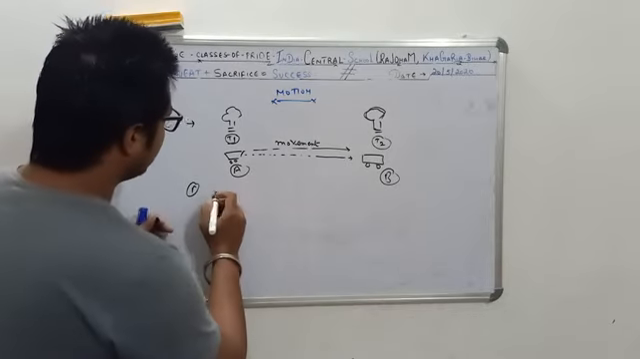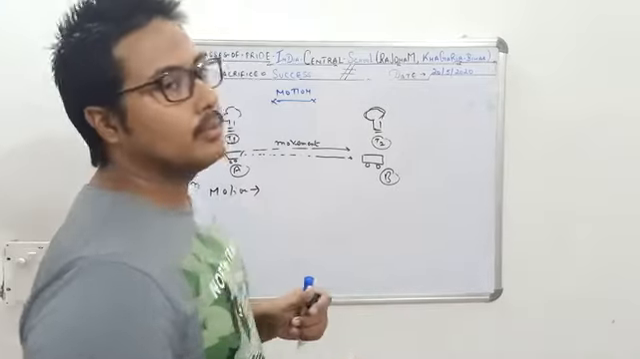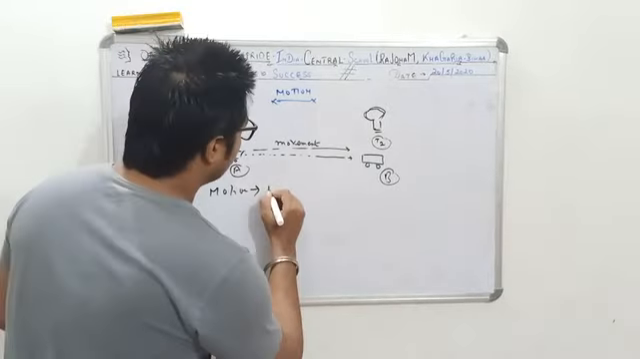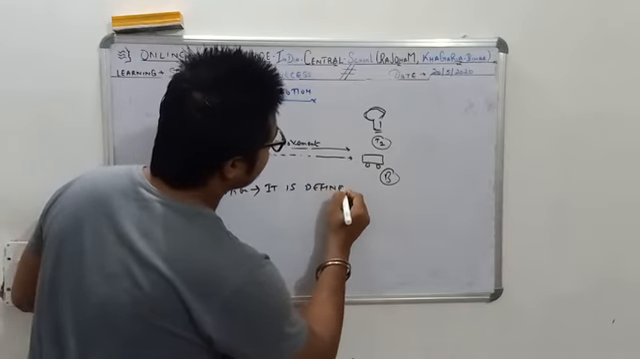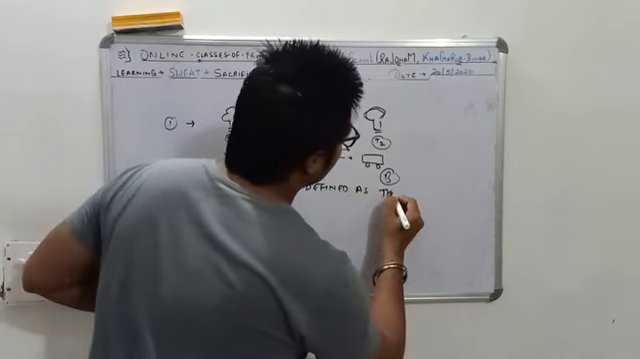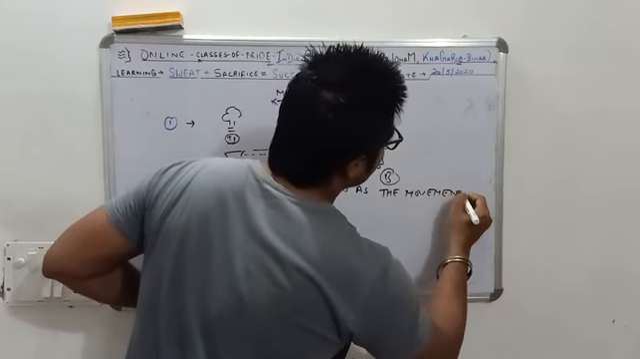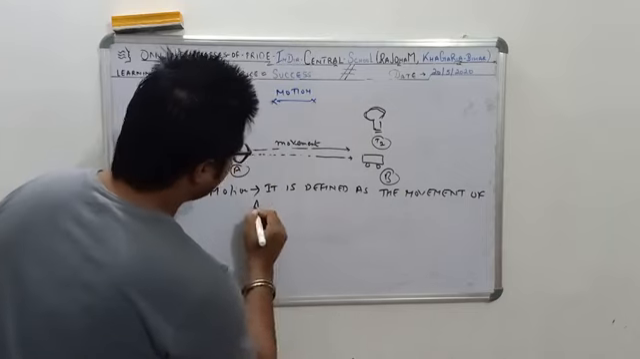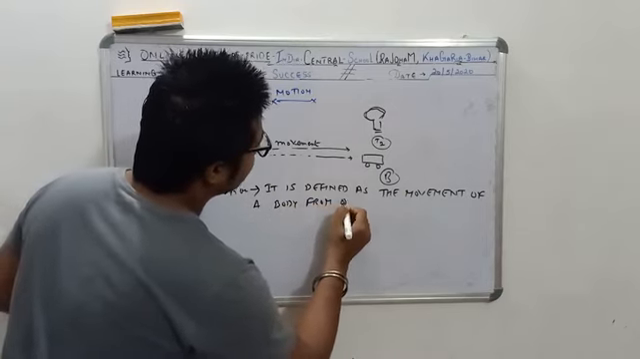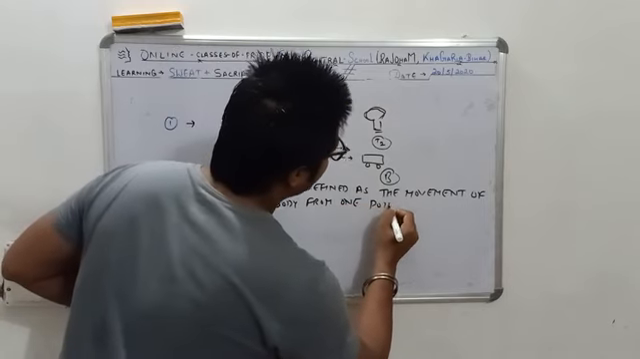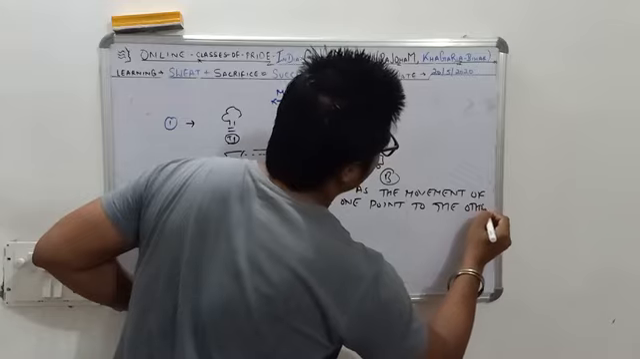We will now define motion. What is motion? Motion is defined as the movement of a body from one point to the other.